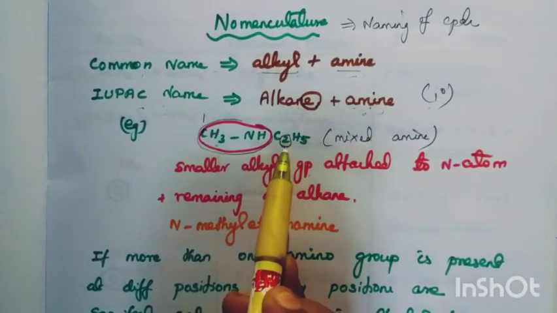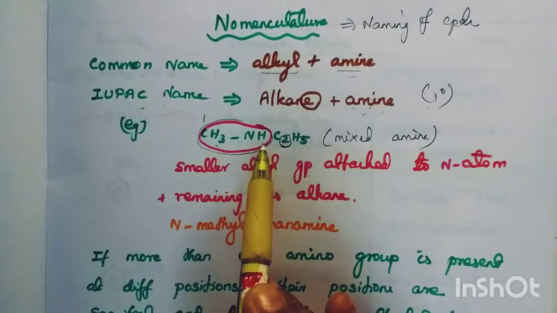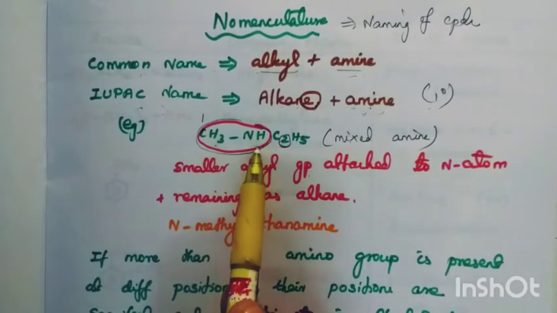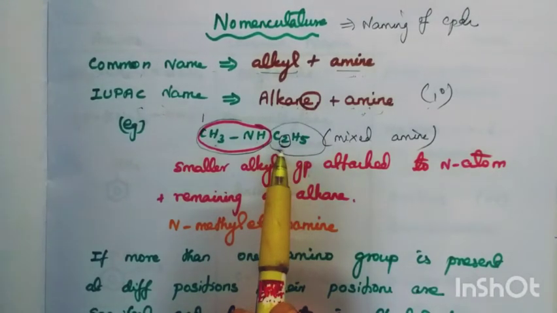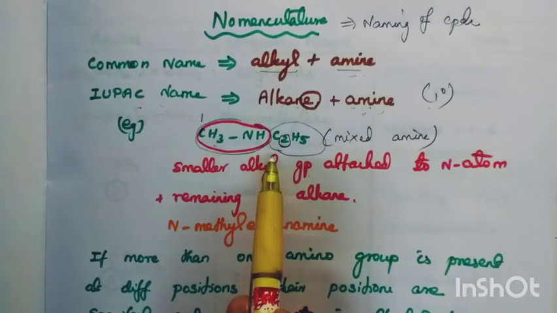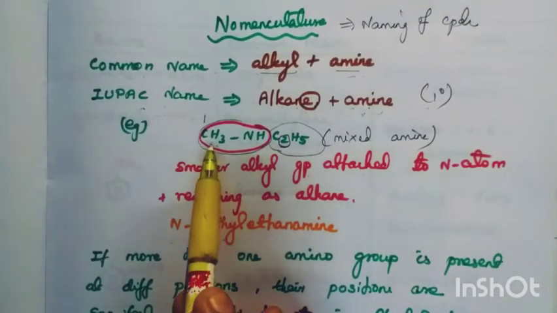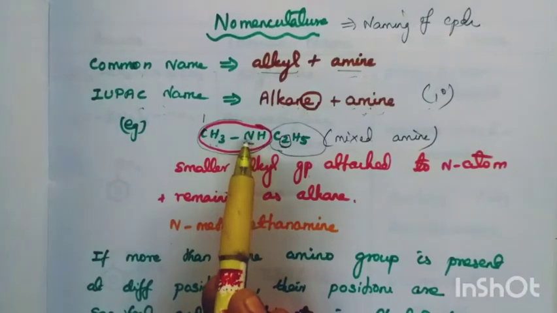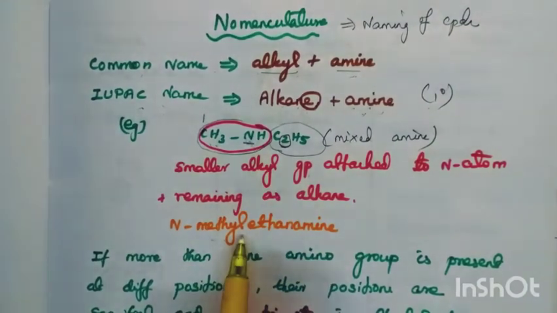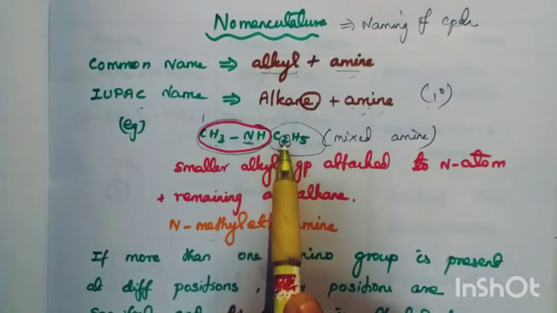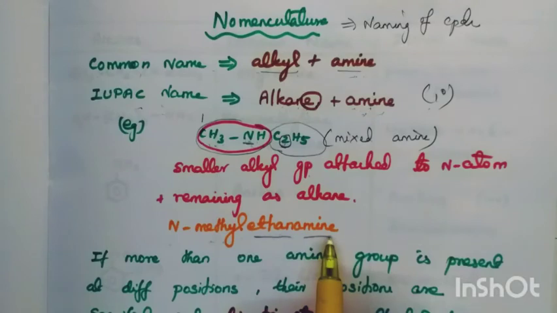Here we have a 2 carbon, no? So 1 carbon alkyl group attached to nitrogen. Smaller alkyl group attached to nitrogen. Mention the remaining as alkane. How to write this? N-methyl. Additionally, 1 alkyl group is attached, no? So N-methyl. Which group attached to nitrogen? Methyl group. So N-methyl. Remaining how many carbon atoms are there? 2 carbon. So ethane amine.